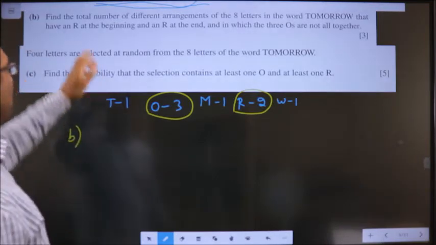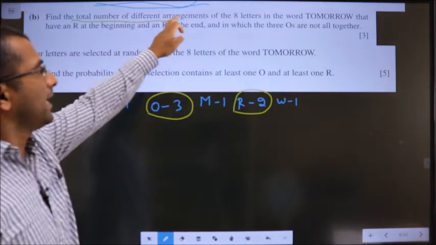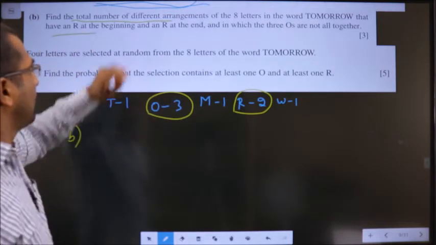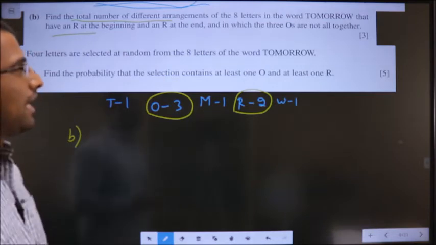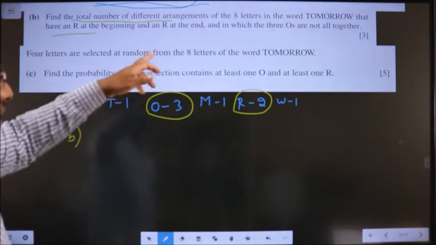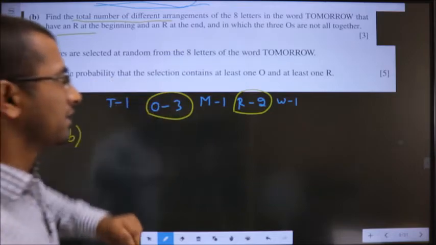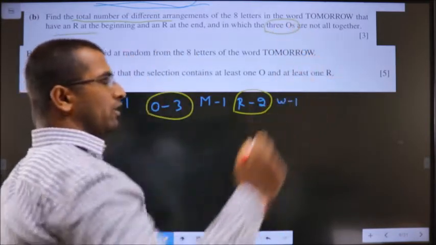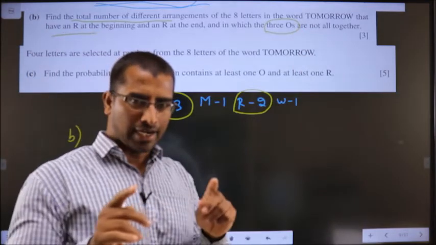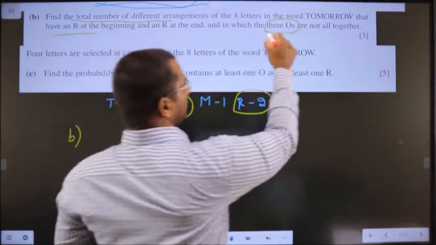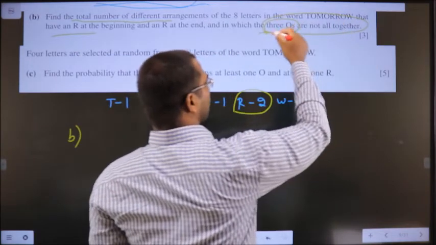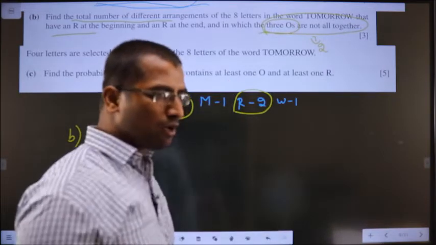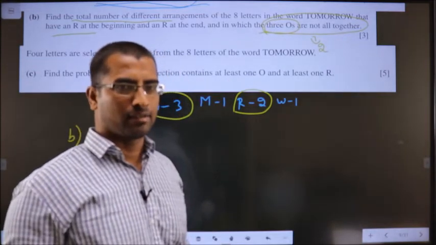B1. Find the total number of different arrangements of the 8 letters in the word tomorrow that have an R at the beginning and R at the end, and in which the 3 O's are not all together. Understand this. 3 O's are not all together means 2 of them can be together or all of them can be separate.